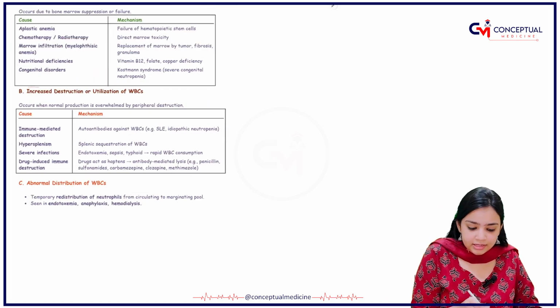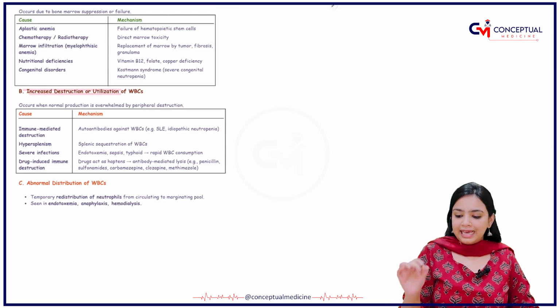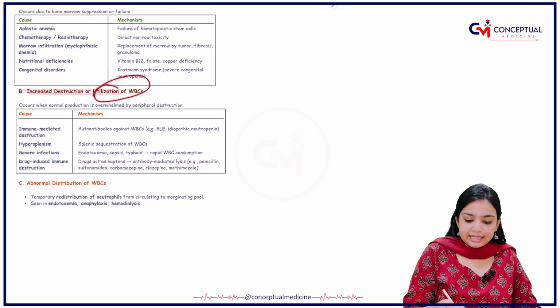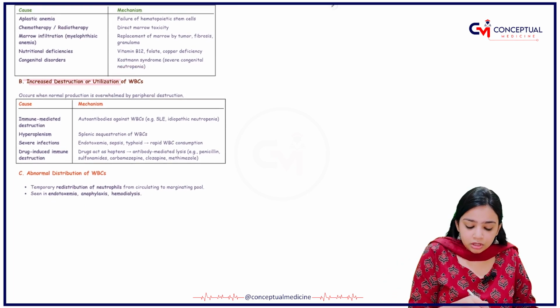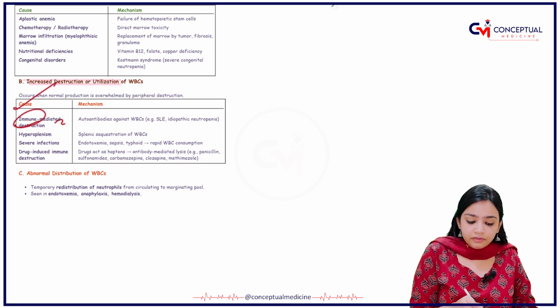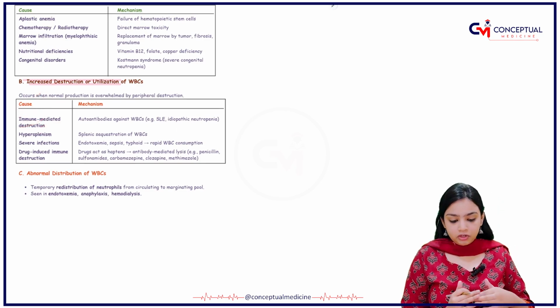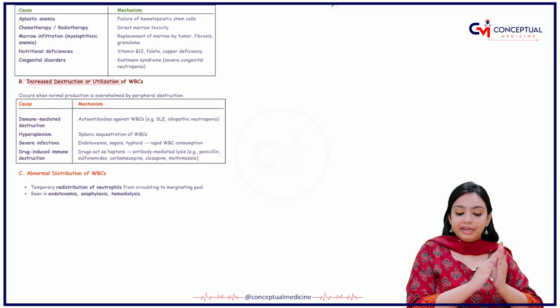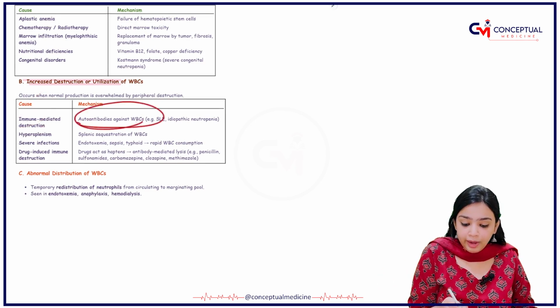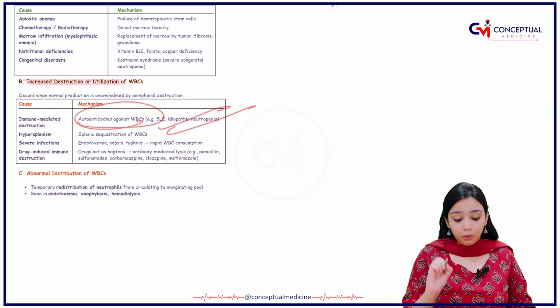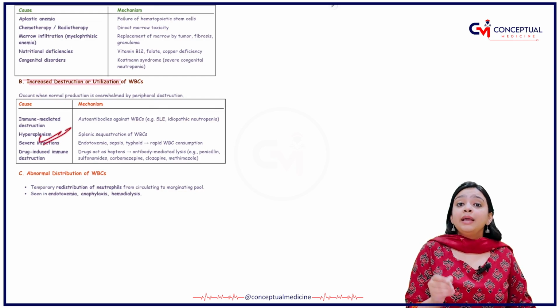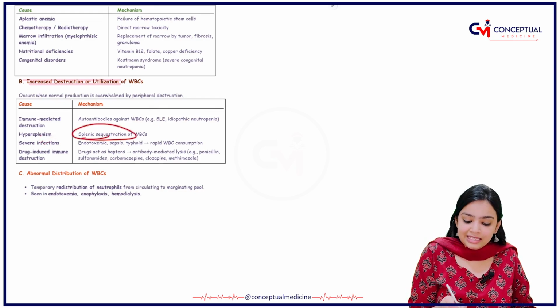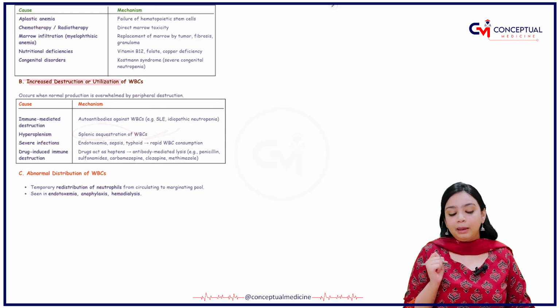The next thing is when there is increase in destruction or utilization of WBCs. What are the causes? First cause is immune mediated destruction. What happens in the immune mediated destruction? There are autoantibodies against your WBCs. Second, hypersplenism, that means there is splenic sequestration of your WBCs.